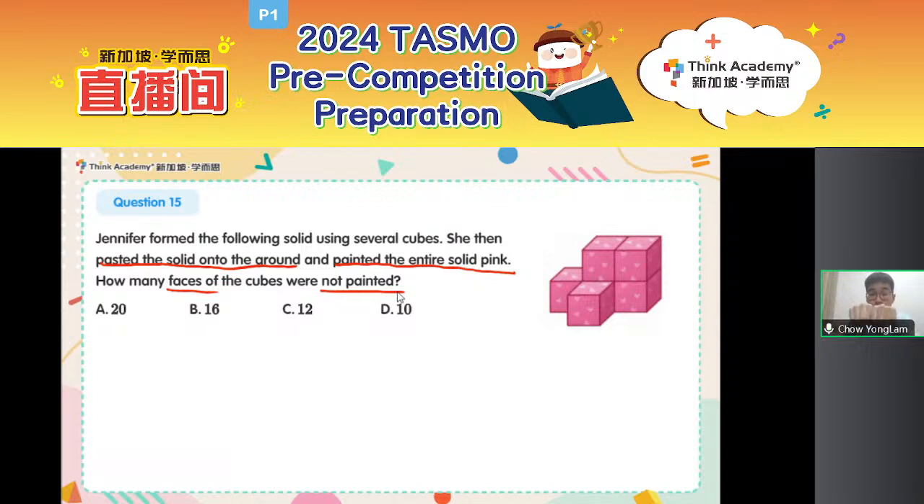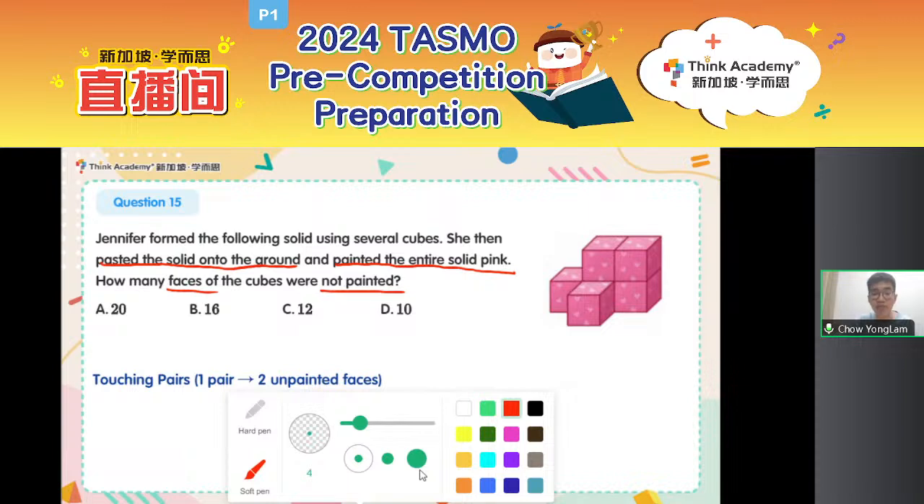So two cubes pasted together. After I paint them, there are two faces, which are these two, that are not painted. In other words, for every pair of cubes that are touching each other, we will have two faces that are not painted. So this is what we call the touching pairs. Each pair of touching pairs will have two unpainted faces.